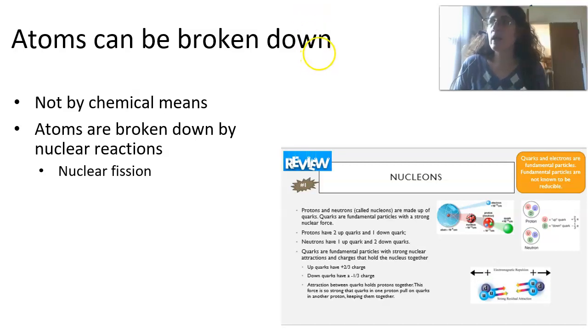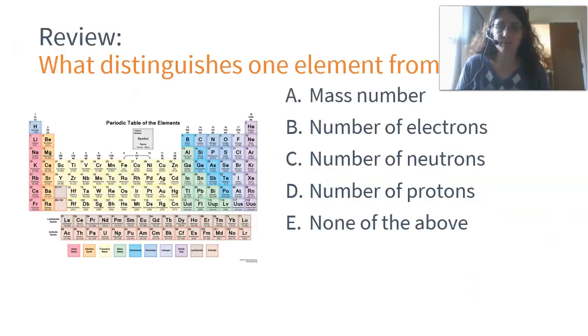So when we have our definition, we need to make sure that we say that atoms can be broken down by nuclear means, but not by chemical means. Nuclear means yes, chemical means no. That's the difference between the idea of atoms. Can they be broken down? Yes, by nuclear means, not by chemical or physical means.